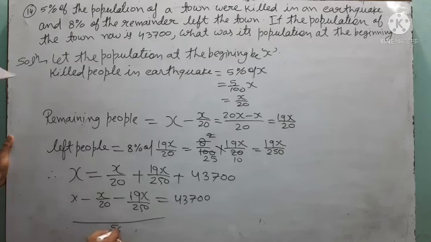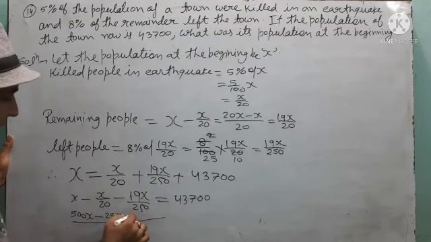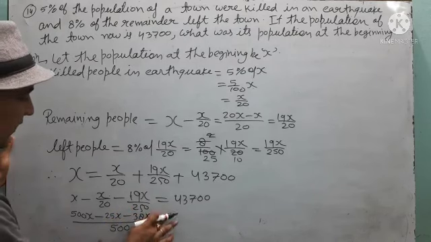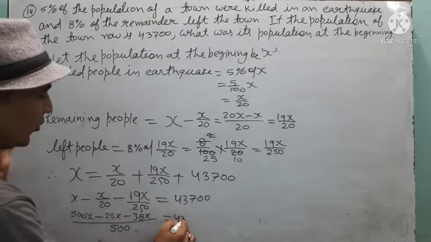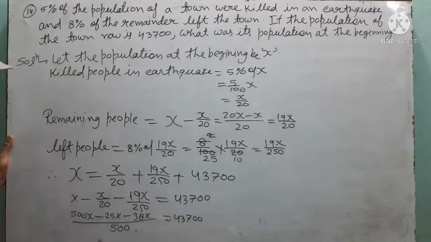Take 500. If we take 500, then here we are getting 500x minus 25x minus 2 into 19, 38x is equal to 43700.